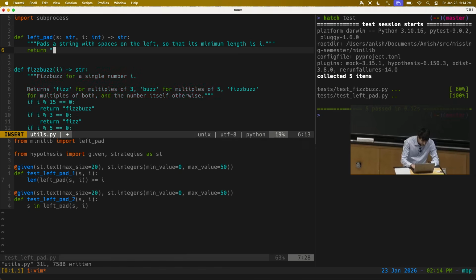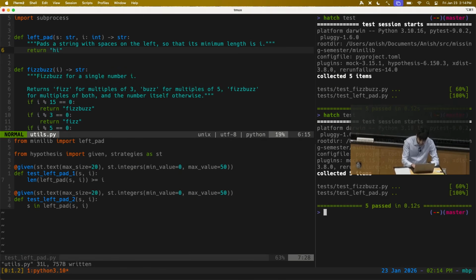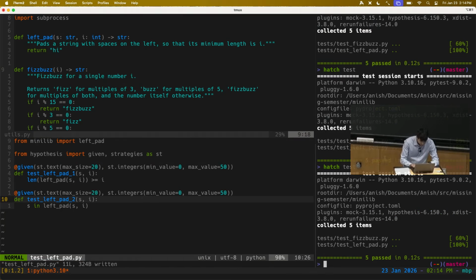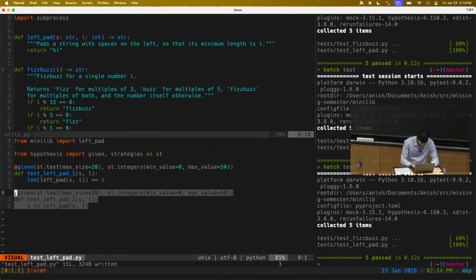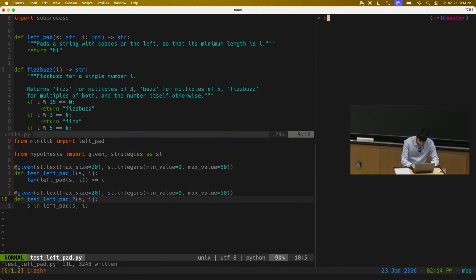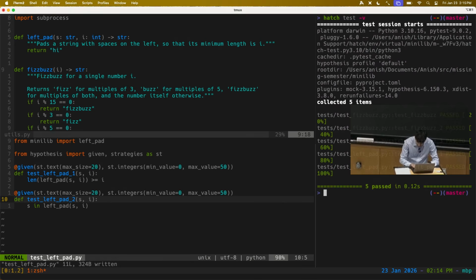What is going on? Live demos. Yeah, this property should not hold anymore for the program. All right. Are you running the process at all? Yeah, I'm running all the tests. So it is running this test left pad 1.